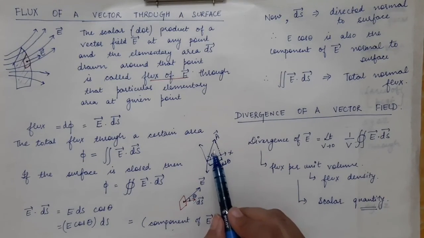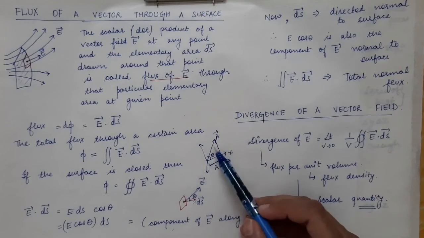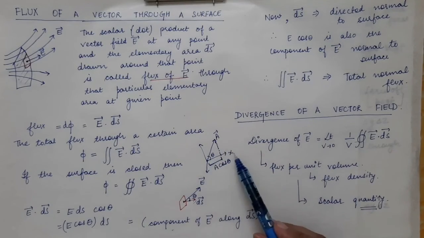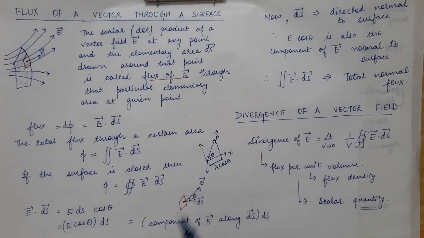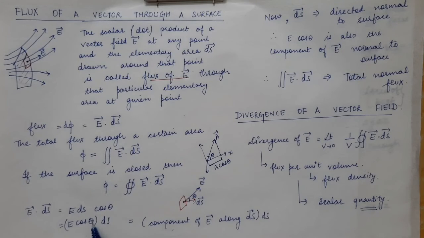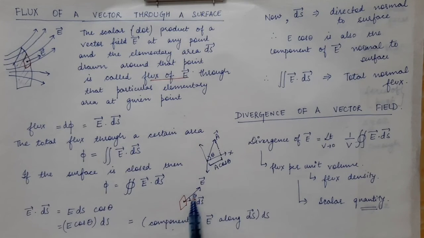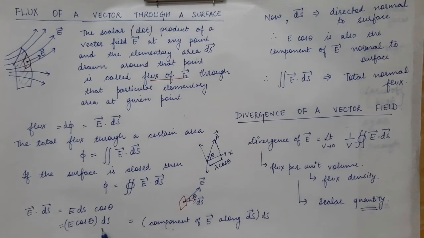So this is the projection, or you can say this is the component of A vector along the x-axis. Now similarly here theta is the angle between ds and E. So E cos theta will be the component of E along ds, times ds, which will remain as it is.